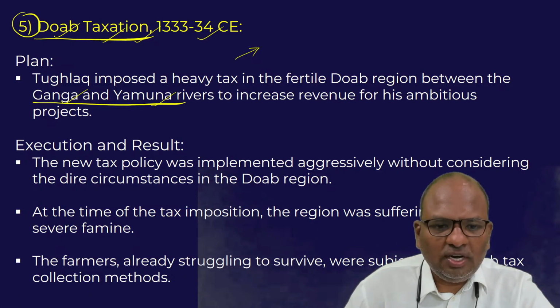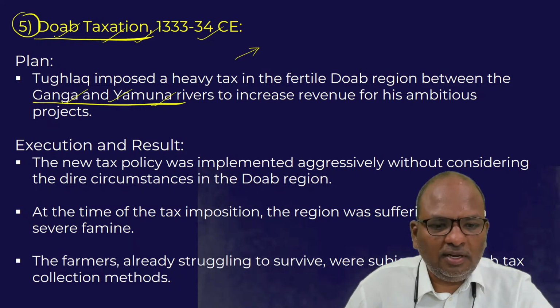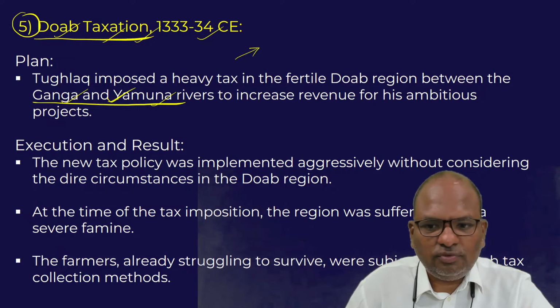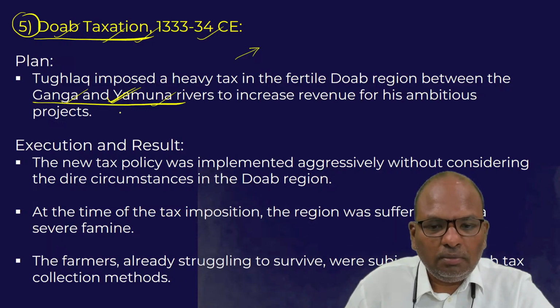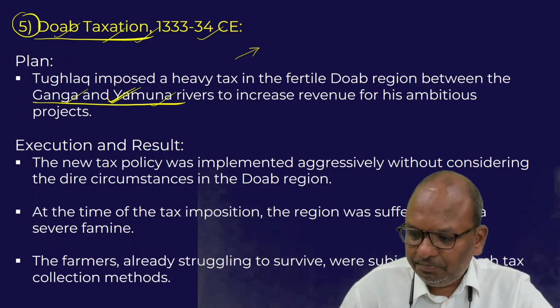Muhammad bin Tughlaq was of the view that since the soil of this region is very fertile, and the productivity in agriculture is also very high, he could impose additional taxes on the people of the Doab region.